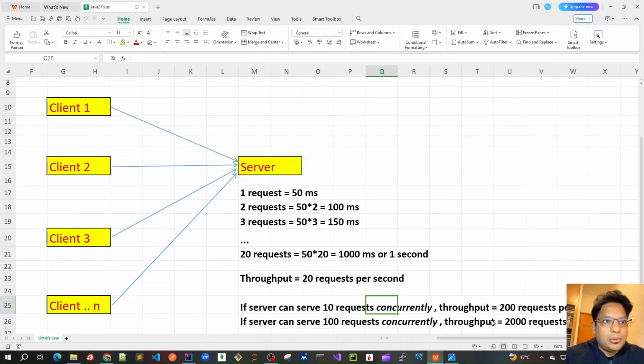As we have seen in the concurrency part, if we can have one thread per request for each of the client requests, in that thread-per-request style, the throughput will definitely increase, although the latency, the time in which the server can serve the request, is constant.